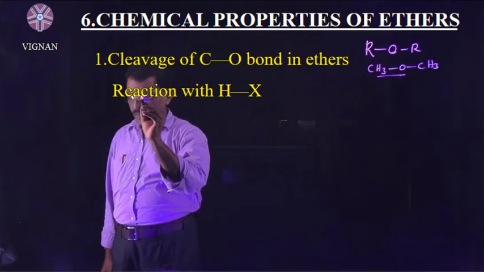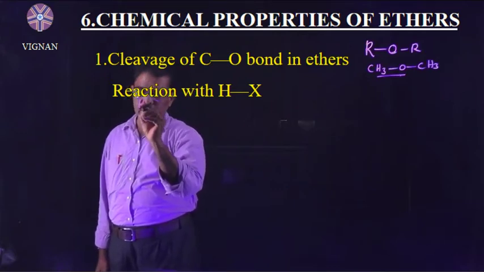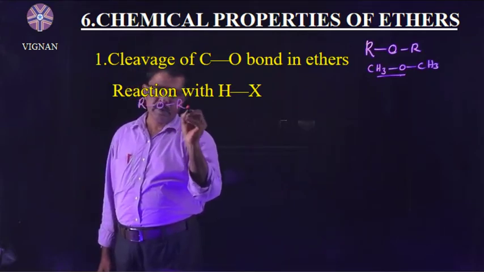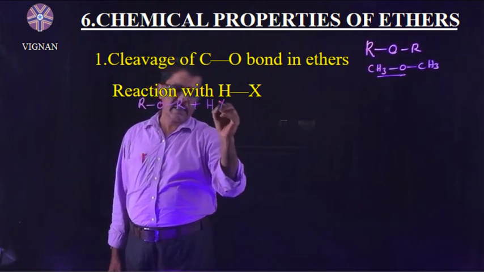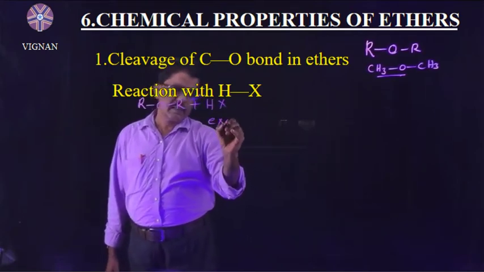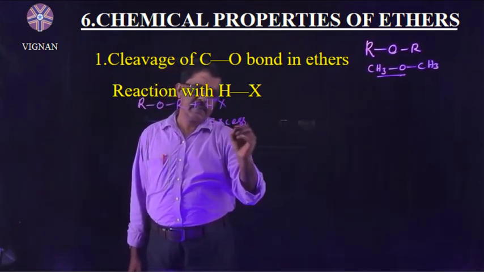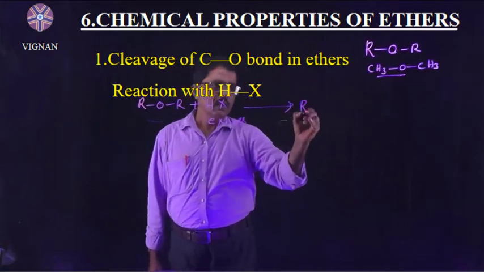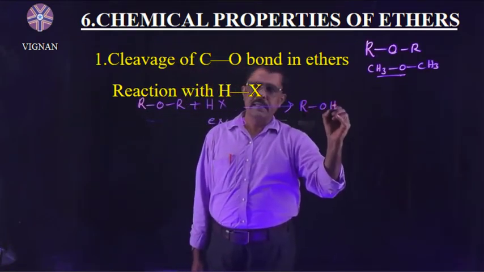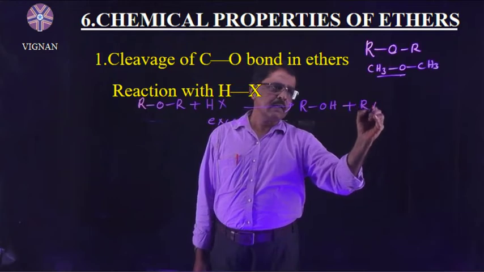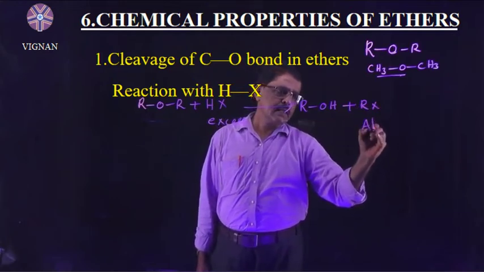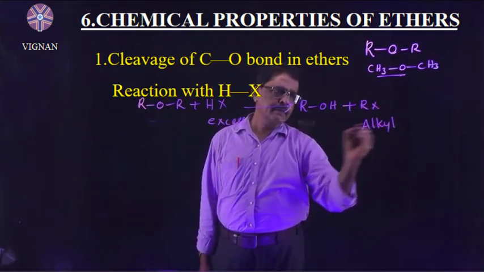Suppose I take this ether ROR and react it with excess HX, it gives ROH plus RX. This one is the alkyl halide.